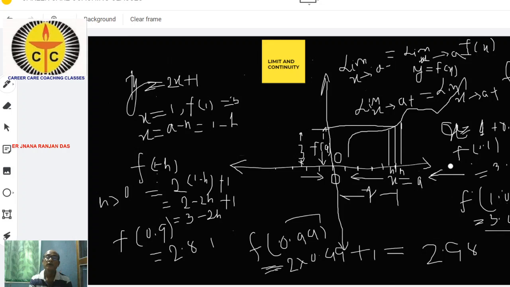So that is why we call it limit x tends to a plus of f(x). We find that there are certain functions in which the left hand limit and right hand limit are the same. In this function, it is nearing 3 in the case of the left hand limit as well. So those two limits, left hand limit and right hand limit, are the same.